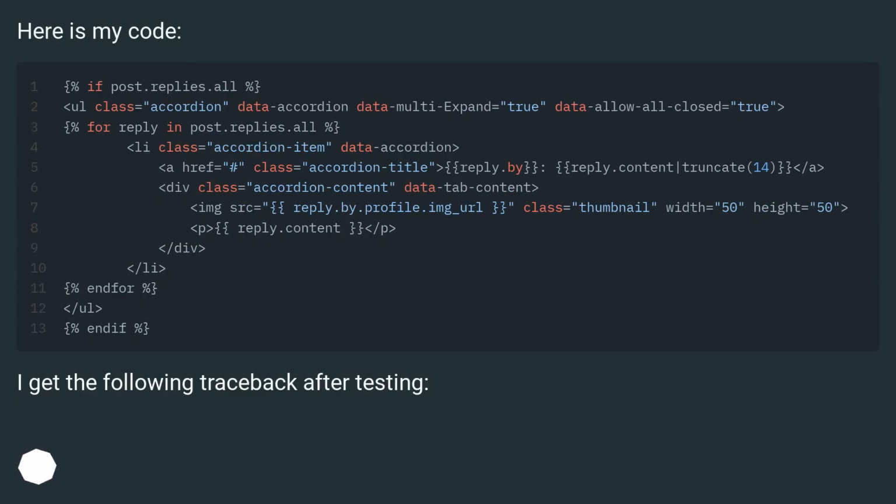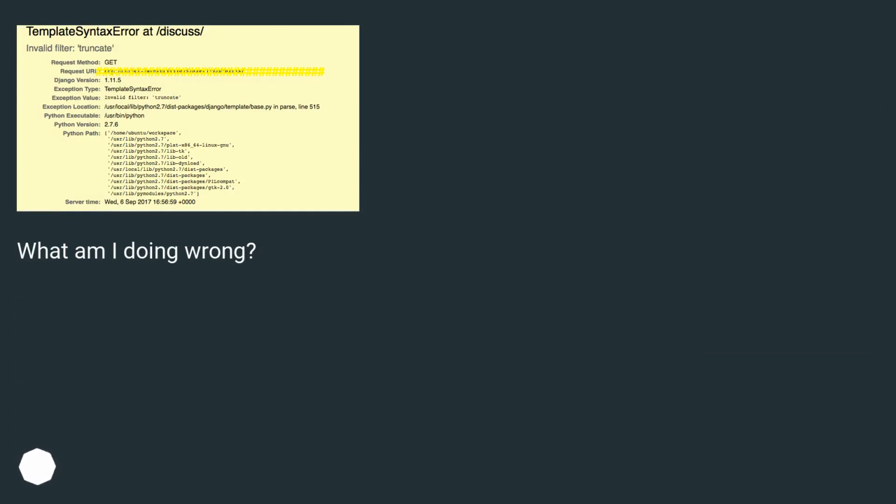Here is my code. I get the following traceback after testing. What am I doing wrong?